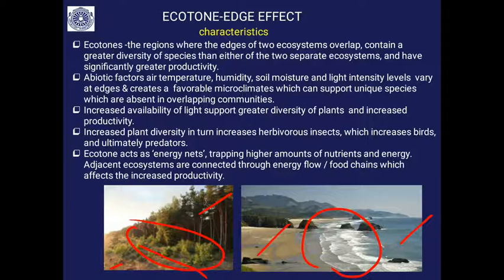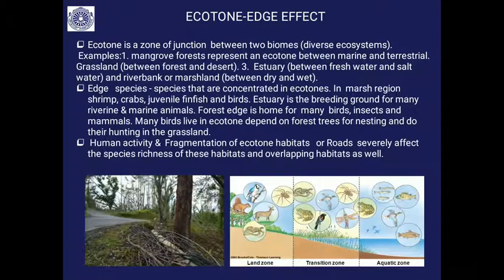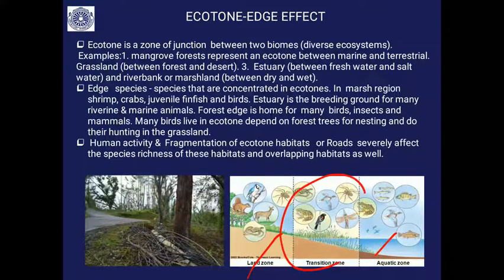Ecotone acts as an energy net, trapping a higher amount of nutrients and energy when compared to the adjacent ecosystems. The adjacent ecosystems are connected through energy flow and food chains that affect the increased productivity in the ecotone. That is the edge effect. So, ecotone is a zone, a junction between two major biomes or two diverse ecosystems. So, this is land and this is aquatic. This is a transitory zone, you will find this is the ecotone.